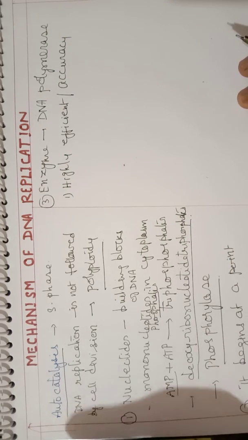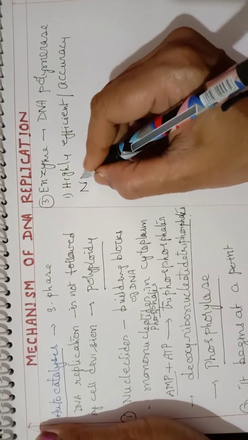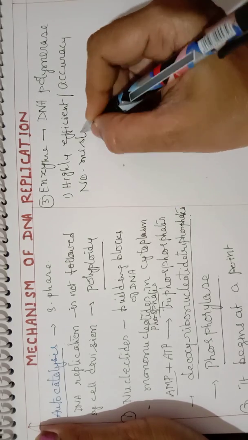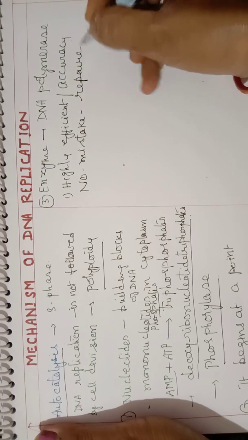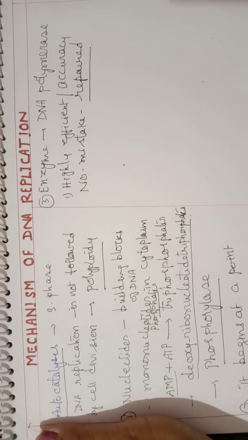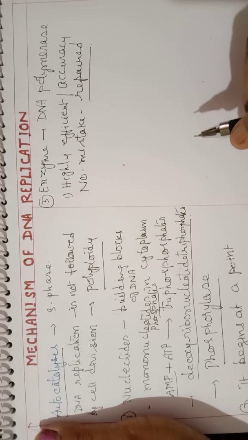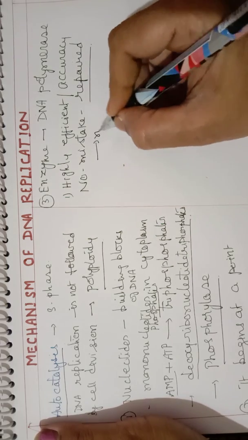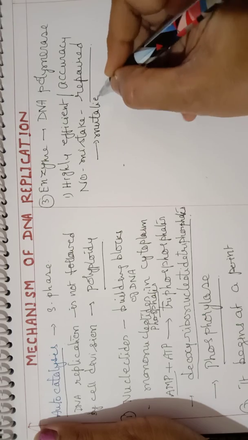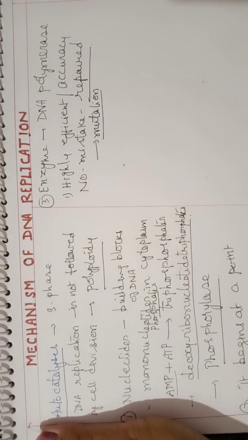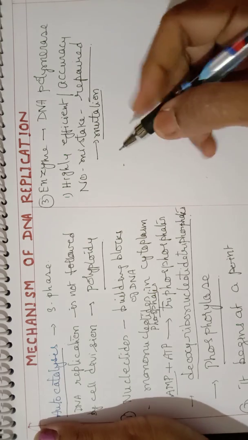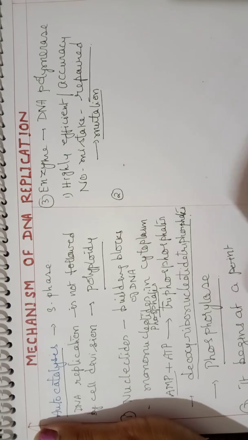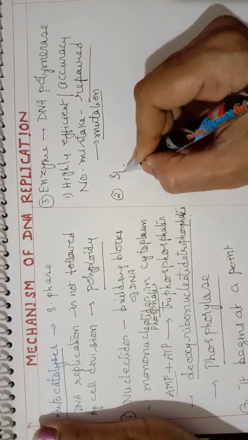High degree of accuracy means there is no mistake made during replication. Even if a mistake is made, it is always repaired. There is always a repair process also. Suppose this is not taking place, there is no repair at all. What is the result? It can result in mutation. So without the repair process, it can result in mutation. Therefore, it is a highly efficient and accurate enzyme. Then the second important feature of this enzyme is that it has a high speed. Speed is more.